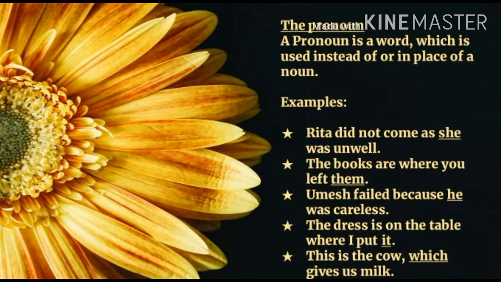Next example, the dress is on the table where I put it. Here in this sentence, the word dress is a noun and the word it is a pronoun. It is used instead of dress in the sentence. Final example, this is the cow which gives us milk. Here in this sentence, cow is the noun and which is a pronoun which is used instead of the noun cow.